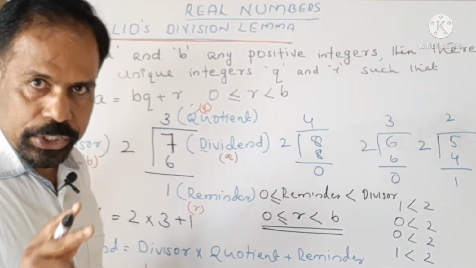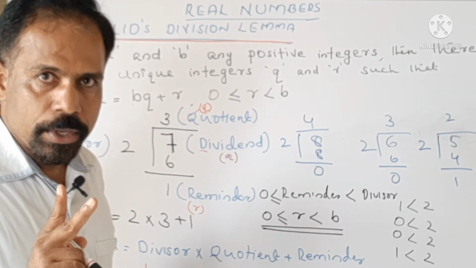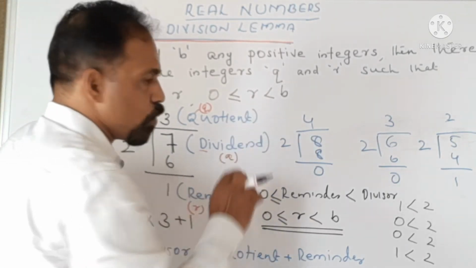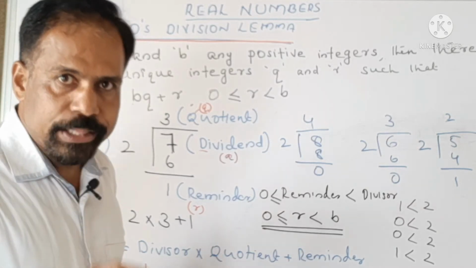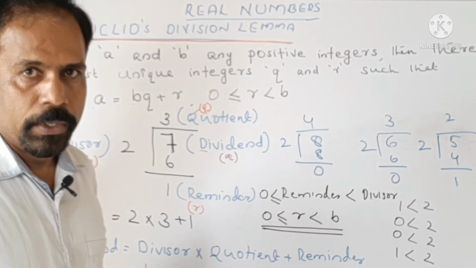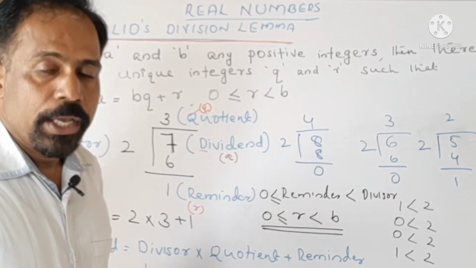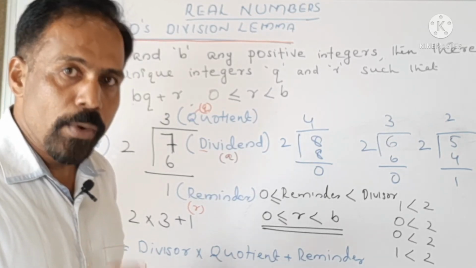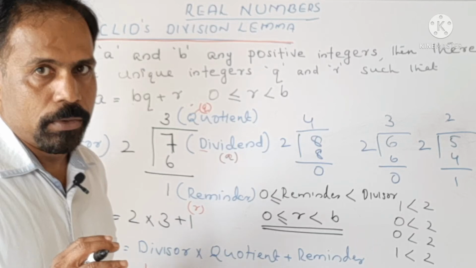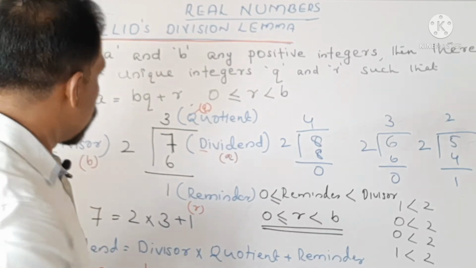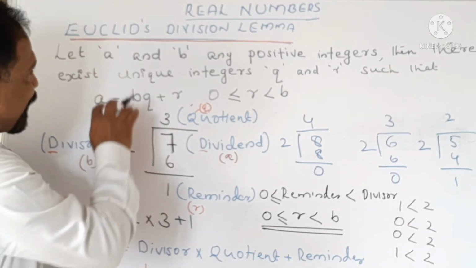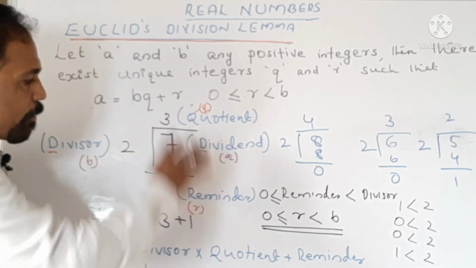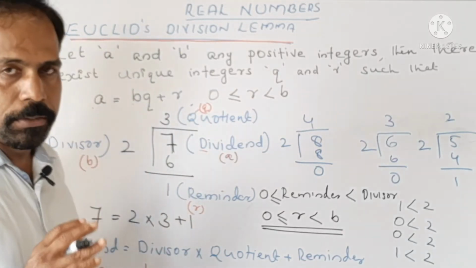Now there are two conditions. One, the remainder is always lesser than the divisor. And the second condition, it will be always greater than 0 or it can be equal to 0. So in our case, Euclid's division lemma is all about this much.